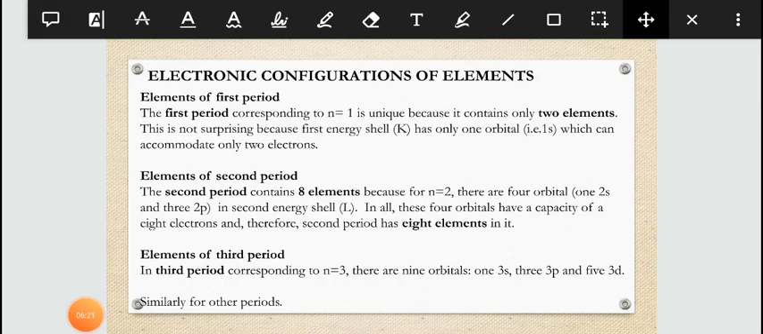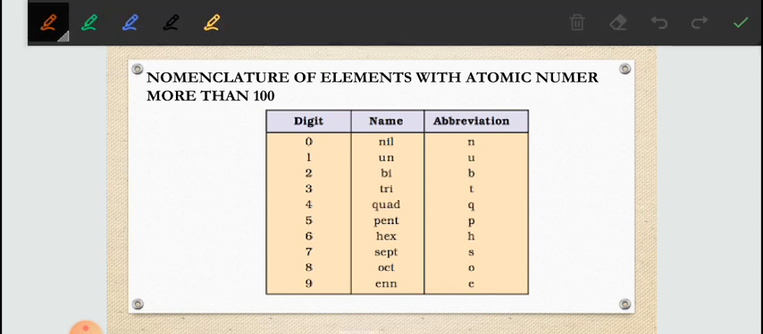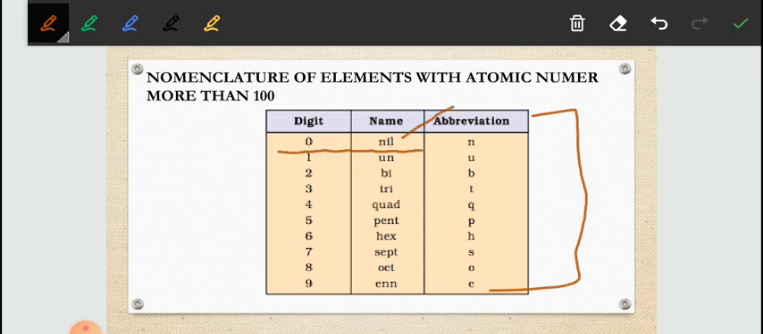Now we will discuss the nomenclature of the elements whose atomic number is greater than 100, that is, how we are going to give names to those elements. To do this you need to remember this table. In this table you can see for digit 0 we have the name nil, for 1 un, for 2 bi, 3 tri, 4 quad, 5 pent, 6 hex, 7 sept, 8 oct, 9 enn. Okay, you need to remember this table.